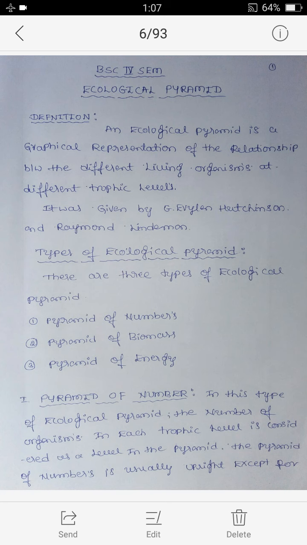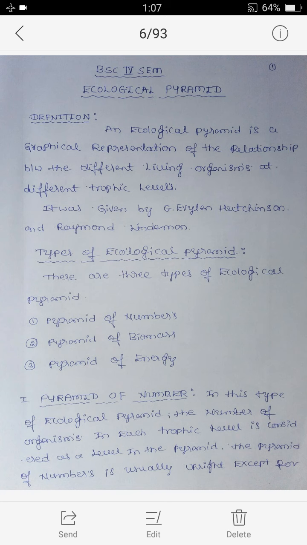Today I am going to teach about second BSc fourth semester ecological pyramid. First, we will study the definition of ecological pyramid.